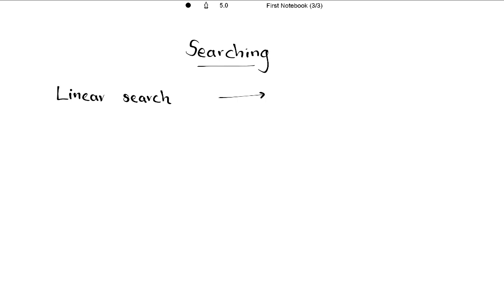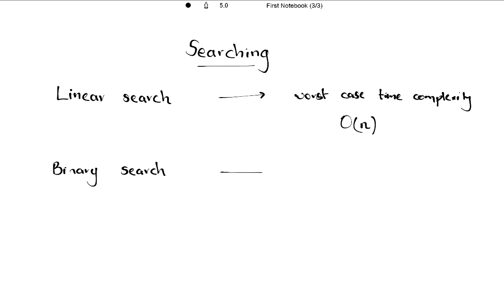The worst case time complexity of linear search is big O of n, because we have to search until the last element. The second is binary search, whose worst case time complexity is big O of log n.